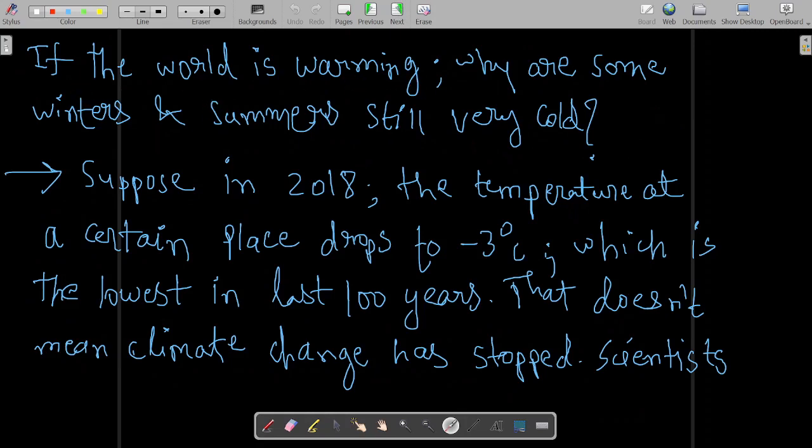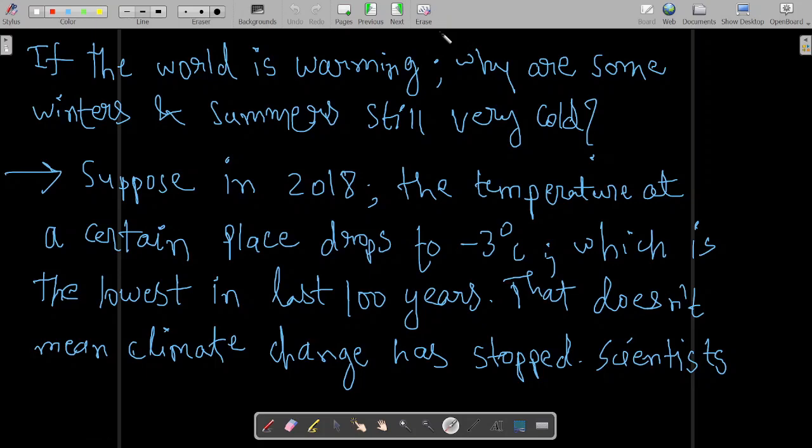If the world is warming, someone might ask, why are some winters and summers still very cold? You must have heard about the winters. For example, in Maharashtra, my home state, the winter was very cold in 2017-18. So does that mean that global warming is not taking place? Does that mean it is just a myth? No, it does not mean so.